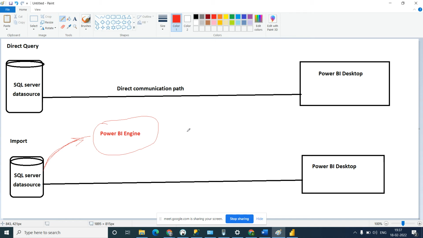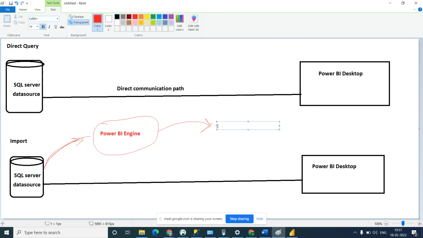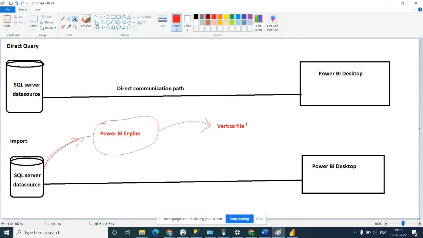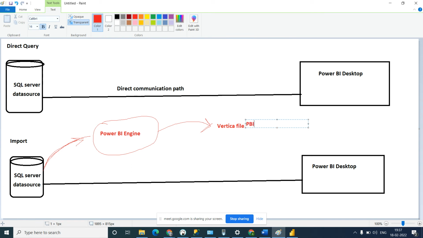So it will create a file, a Power BI extract file, the Vertica file.